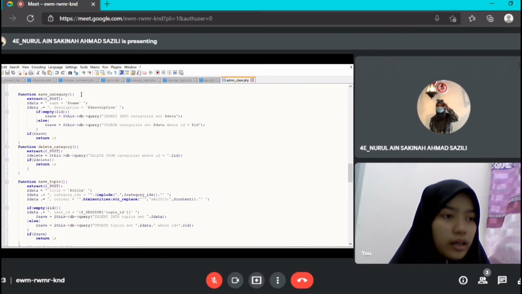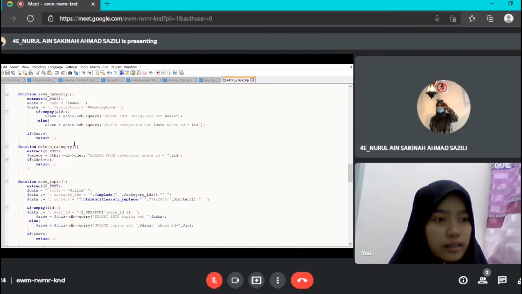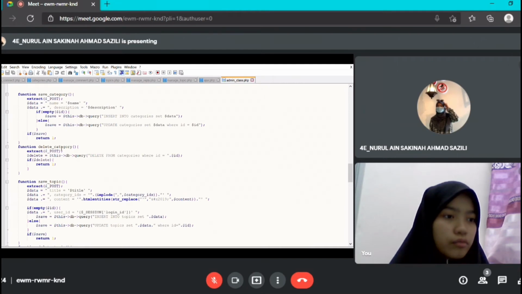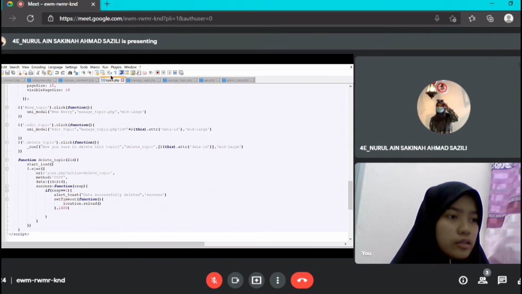And the same goes for the delete button for category. If you want to delete the category, this is the function for delete category. And that's all for categories. And then we go to the topics. As you can see in the interface before, there is a topic list.